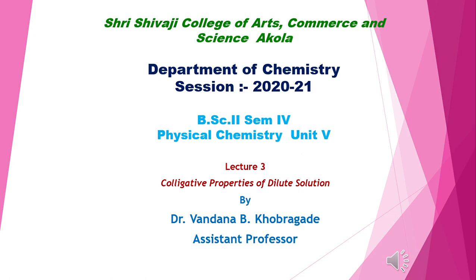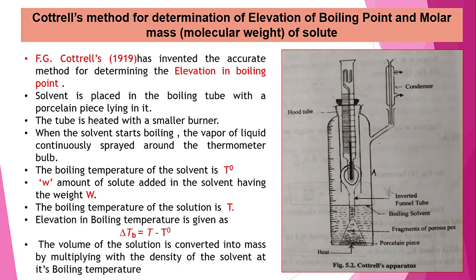Today we are going to discuss the next point, that is, Cottrell's method for determination of elevation in boiling point and molar mass of solute. F.G. Cottrell in 1919 invented the actual method for determining the elevation in the boiling point. He invented this apparatus and developed this method to determine the boiling point of the solvent and the solution.